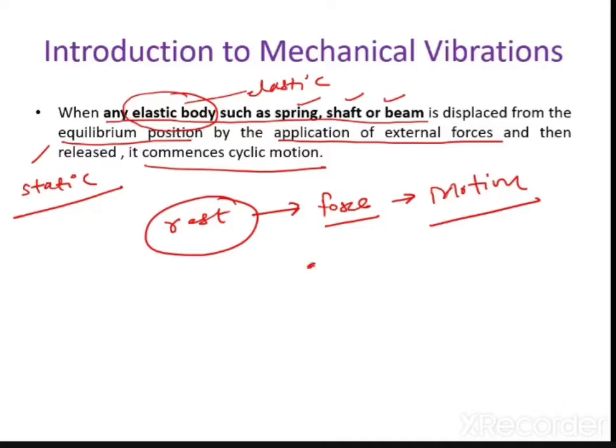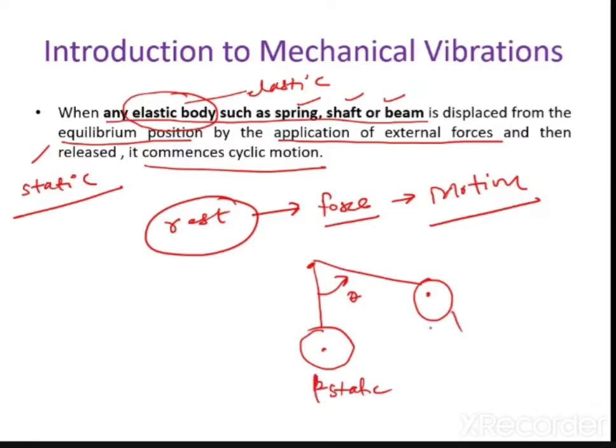For example, I have already explained the concept of the compound pendulum. So let us take an example of a simple pendulum. Let us say this is the static condition of a simple pendulum. Now let us say you apply an external force, meaning you give a small angular displacement theta. Let us call it position number 1, 2, and 3. I will explain in detail later on. But now you can see that this pendulum has commenced a cyclic motion. It is moving from 1 to 2, again 2 to 1, and again 1 to 3. You can see that this pendulum is oscillating.